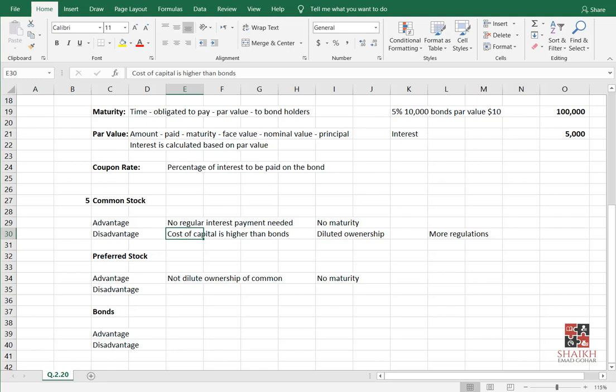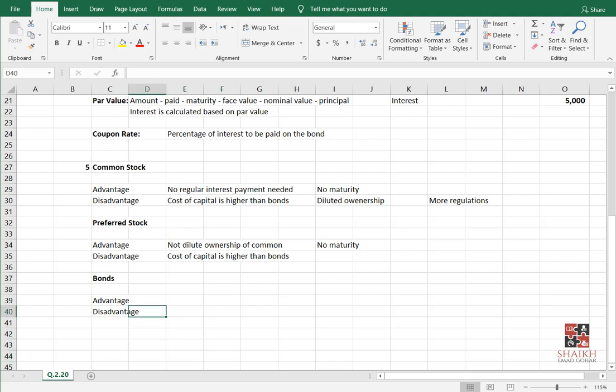Cost of capital is higher than the bond. Same point here also, because this is equity. Preferred stock is also equity, by the way. What's the point, everyone? Please write yes in the chat box if everything is okay.